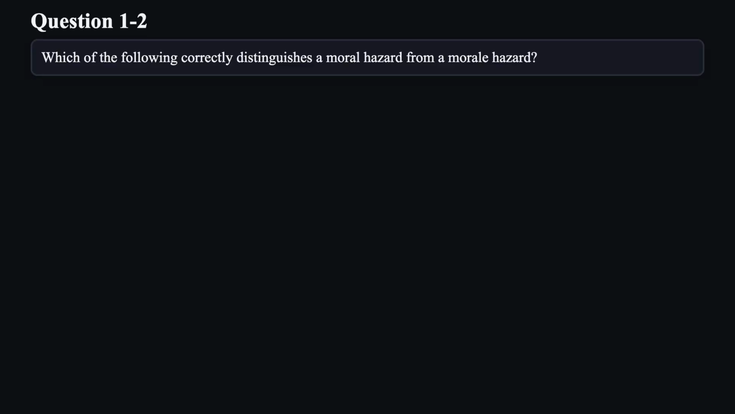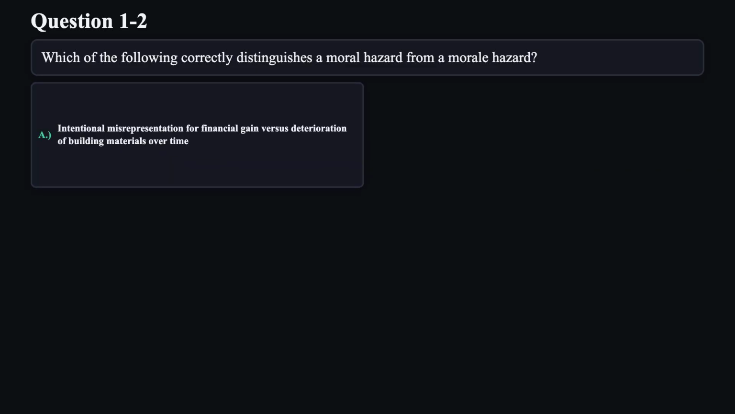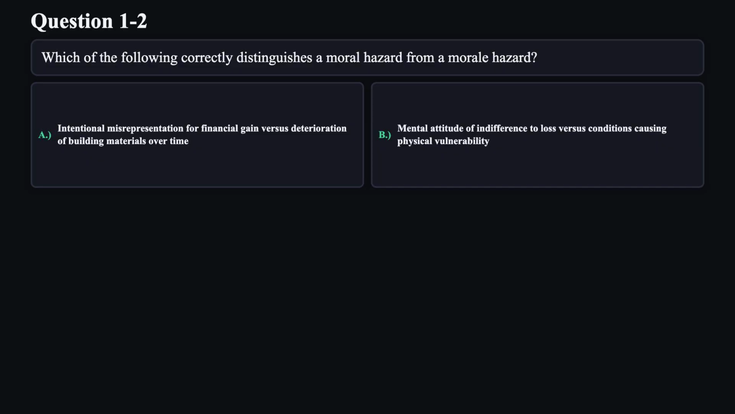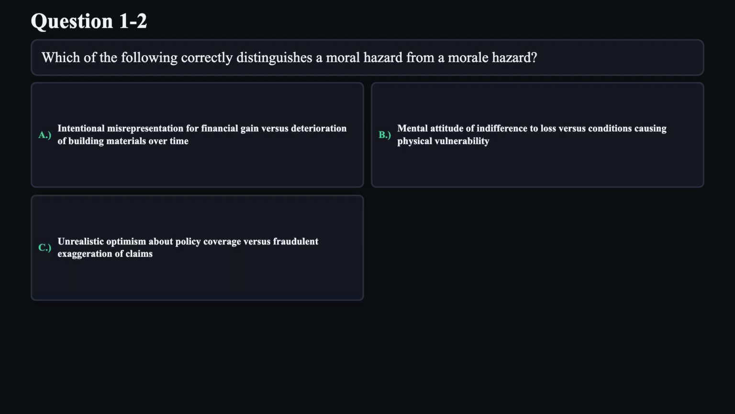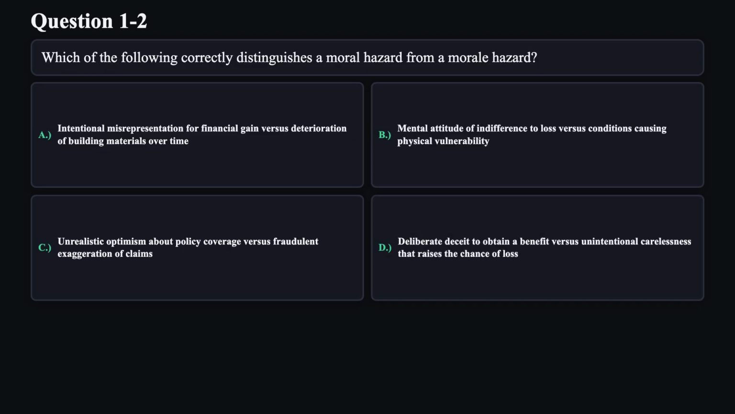Question 2. Which of the following correctly distinguishes a moral hazard from a morale hazard? A. Intentional misrepresentation for financial gain versus deterioration of building materials over time. B. Mental attitude of indifference to loss versus conditions causing physical vulnerability. C. Unrealistic optimism about policy coverage versus fraudulent exaggeration of claims. D. Deliberate deceit to obtain a benefit versus unintentional carelessness that raises the chance of loss.